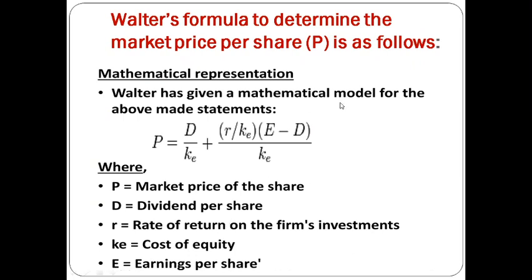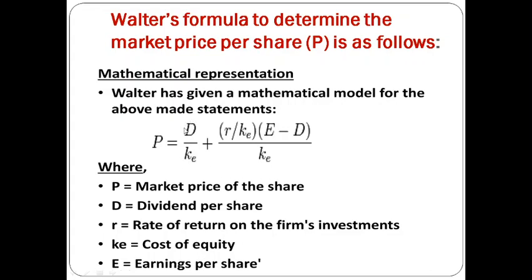Now here is the formula to determine the market price per share. We have to calculate what will be the market price of the firm. Here this formula is D divided by KE, that is the dividend per share divided by cost of equity, plus R over cost of capital multiplied by earnings per share minus the dividend per share, divided by cost of equity.